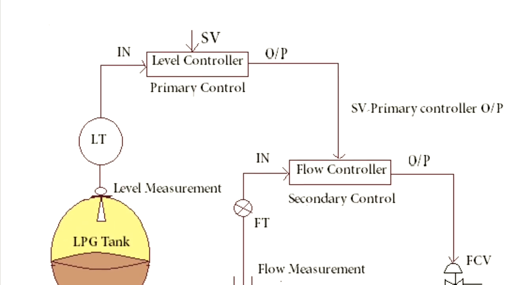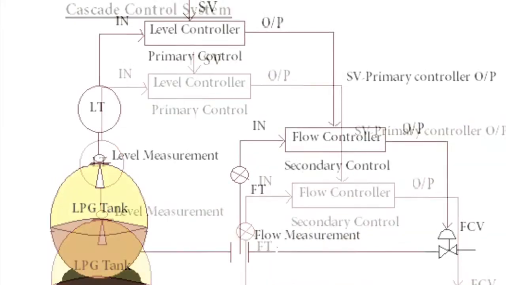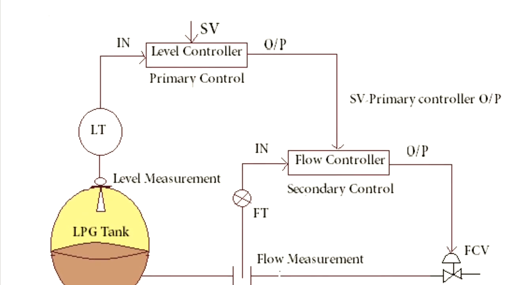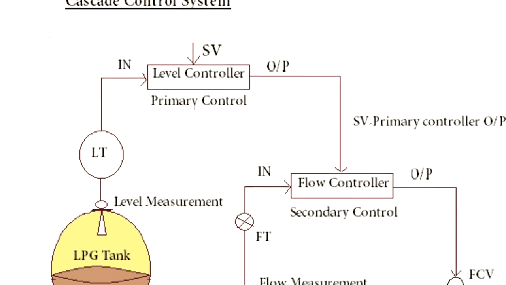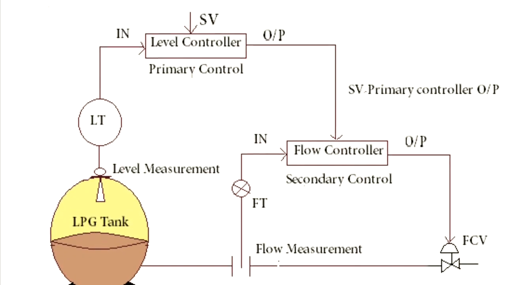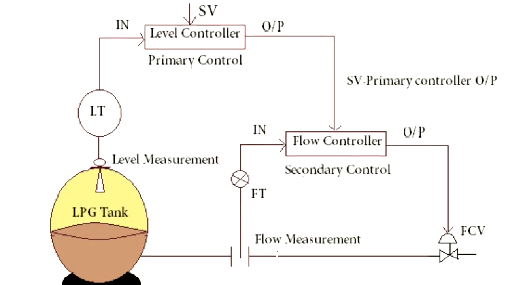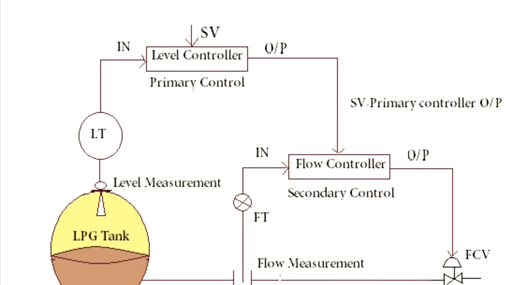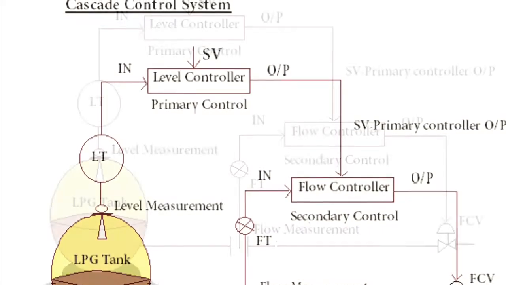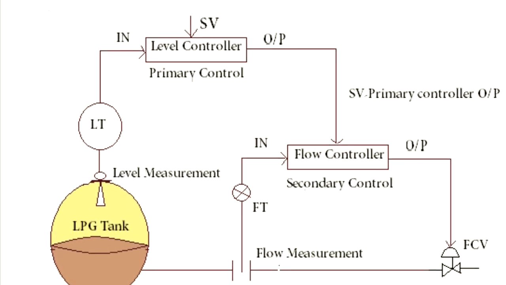So as an operator, how do they take the cascade system in line? First of all, both the controllers, the primary controller and the secondary controller, we need to put in auto.